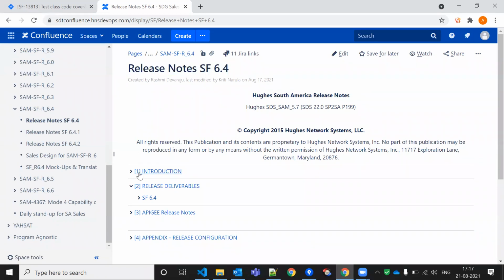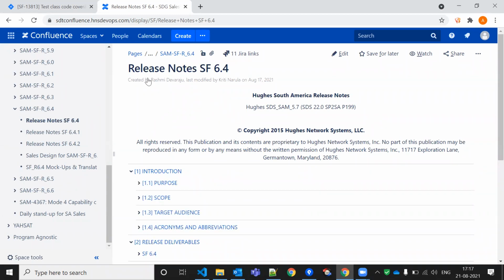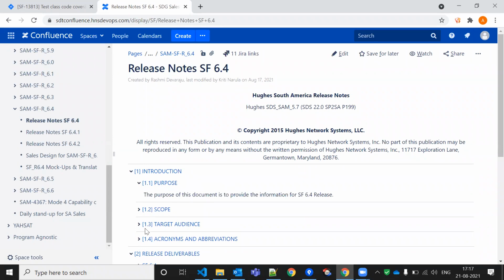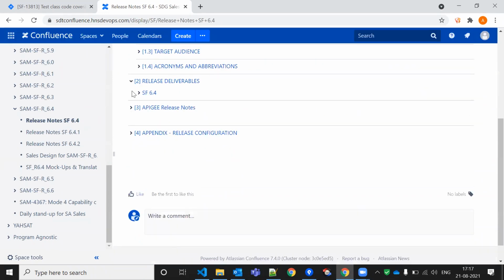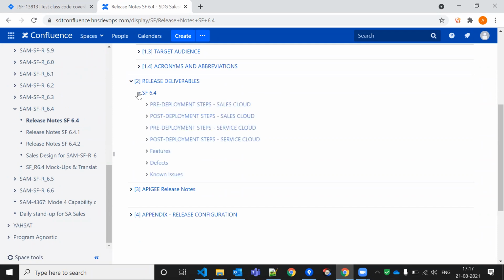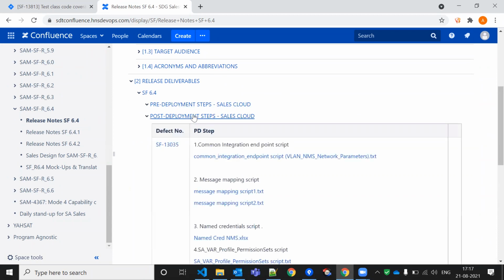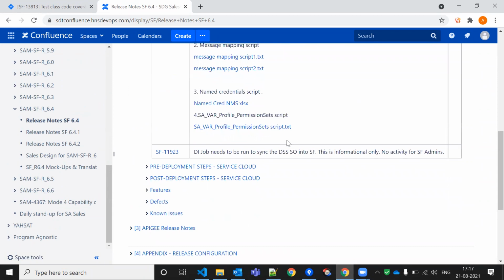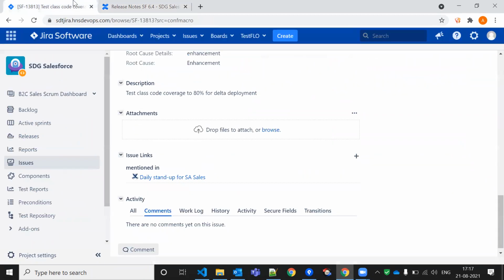So this is the introduction for this release. Why are we doing this release? What is the main reason for doing it? The purpose, scope and everything we have to maintain here. Every document we can capture in this one only. Suppose there are pre and post deployment steps, everything we can capture. So, did you understand about Jira and Confluence?